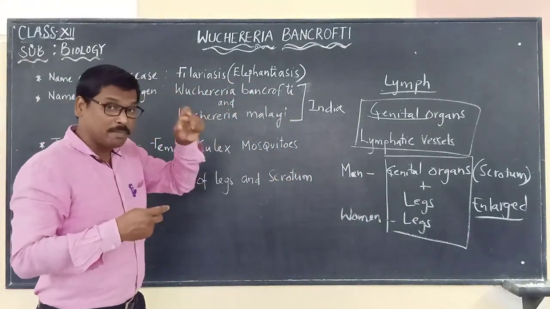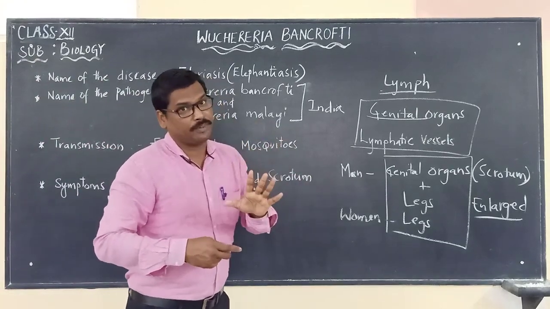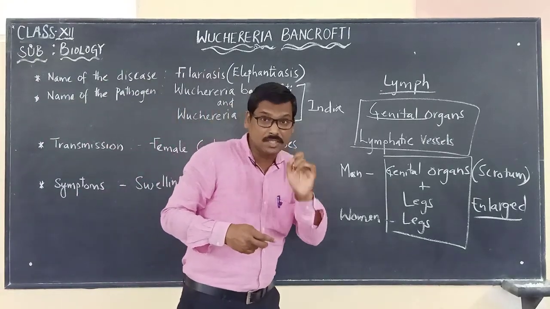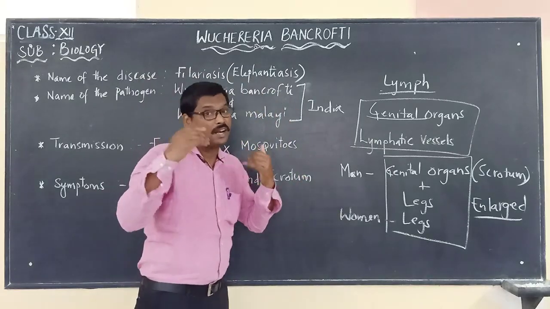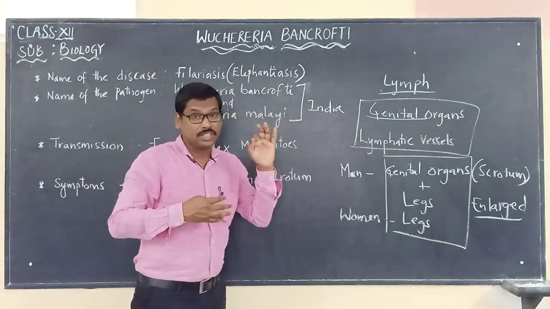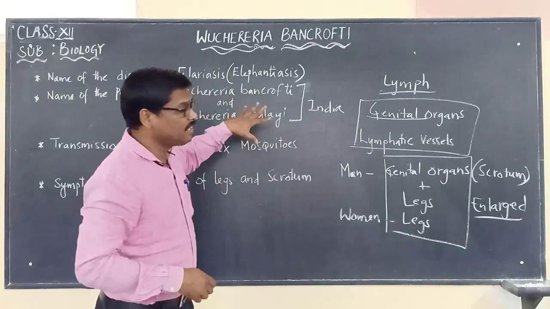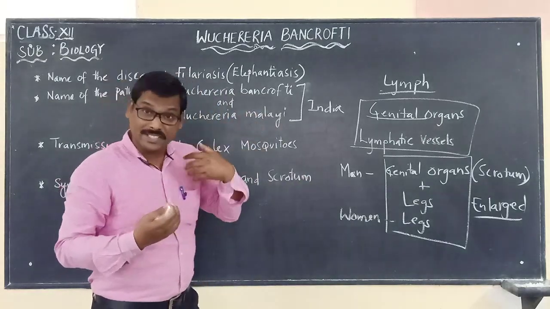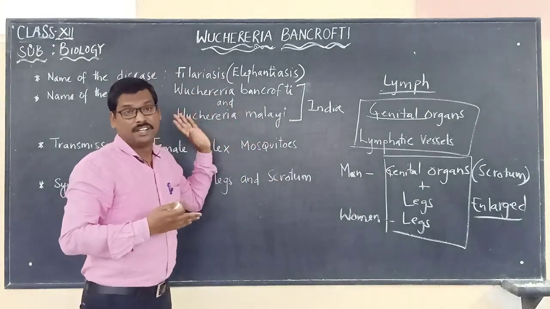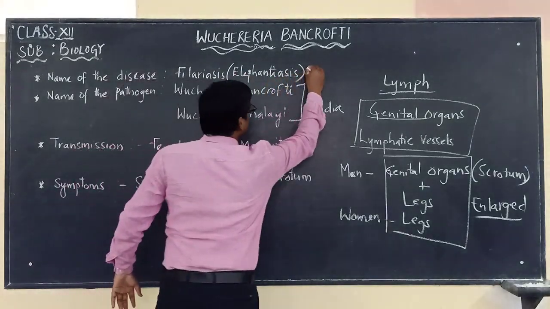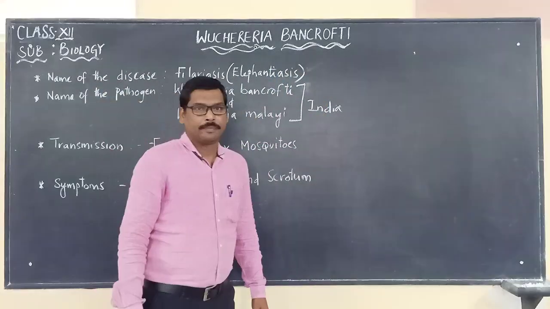We should remember that a child may be infected, but the manifestation of this disease may appear very late in life. Several scientists played a crucial role in discovering this disease, filariasis.